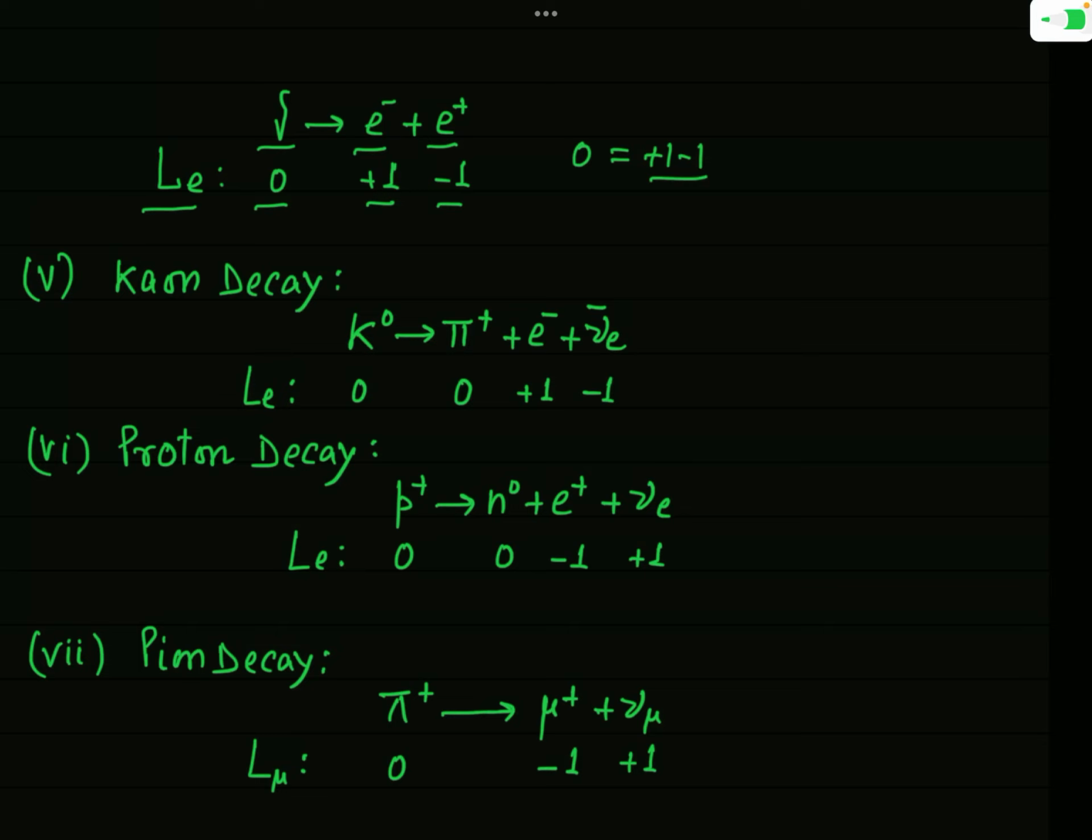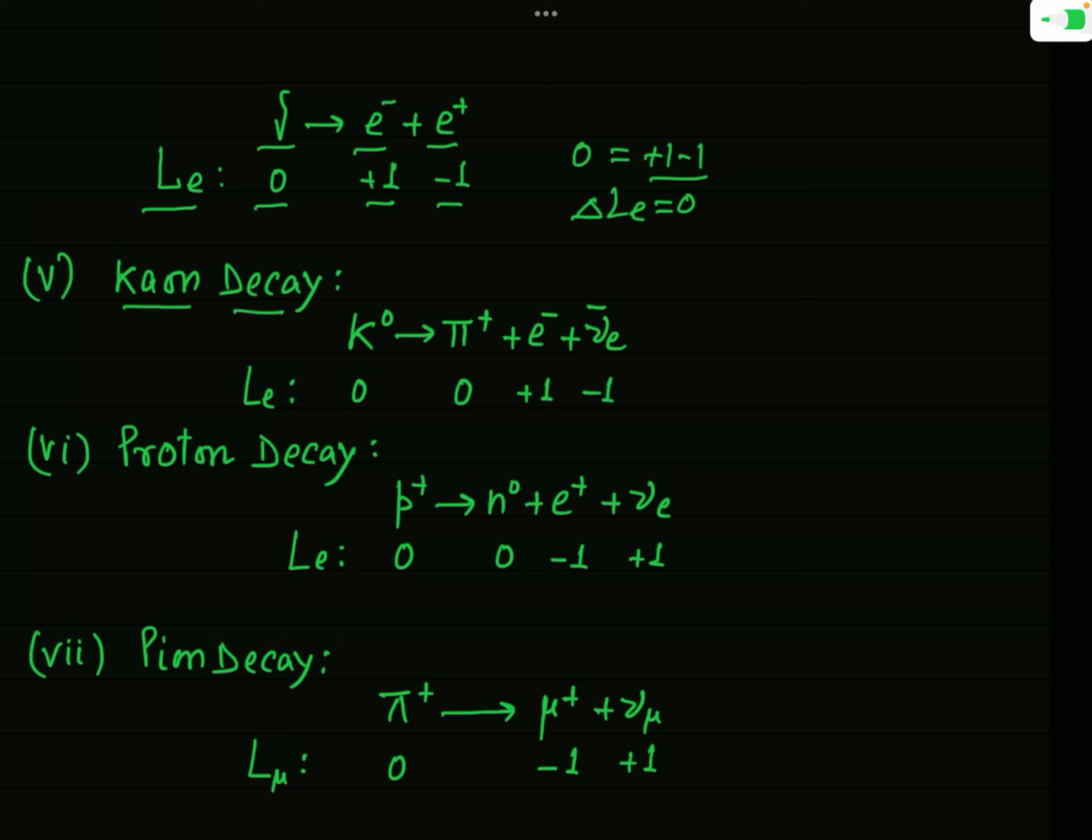It means the value of Le before the process and after the process remains same. So you can say that change in Le in this process will be 0. So Le remains conserved, and so this process is also allowed on the basis of lepton number. Okay. Next important example I have taken here, kaon decay.